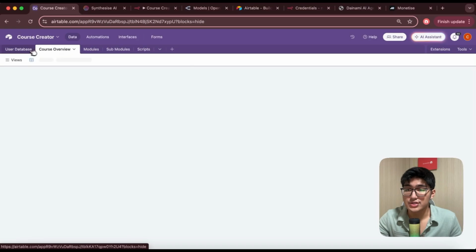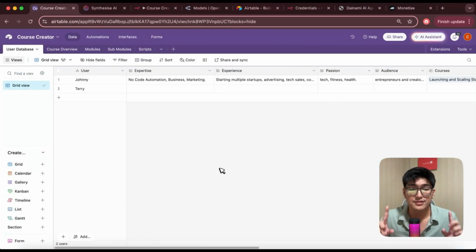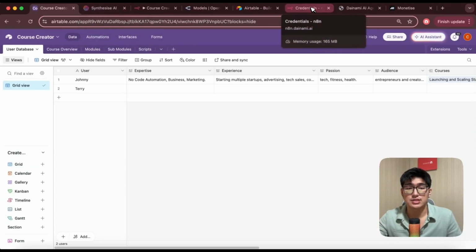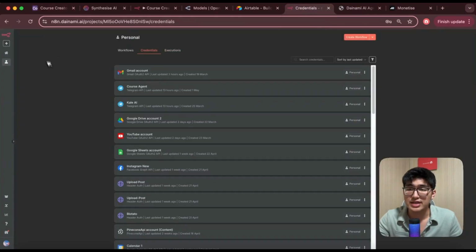Okay. Once you have this database set up, you only have to set it up once, and the system is good to go. Okay. Afterwards, you want to connect your credentials to n8n. This allows us to connect it to our agents to upload into our database. So I'm going to go to n8n. I'm going to go into personal. I'm going to go into credentials. Okay, I'm going to create a new credential.